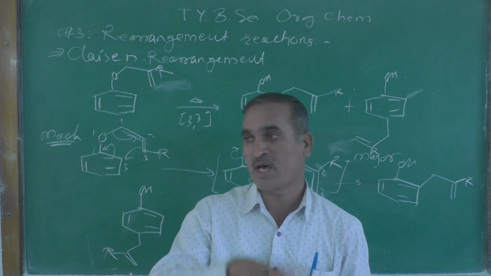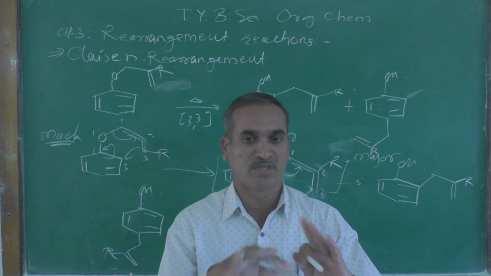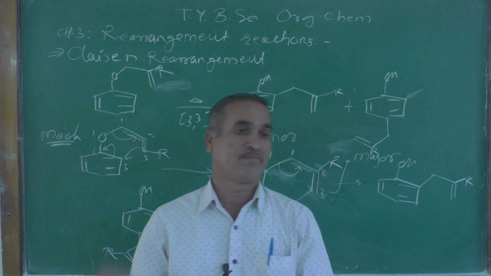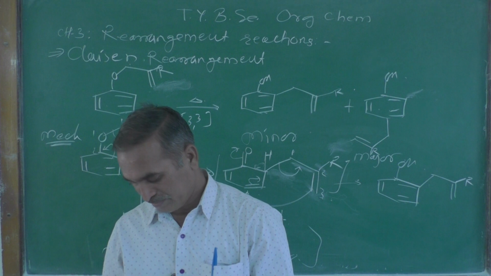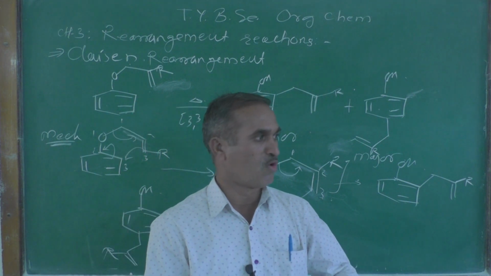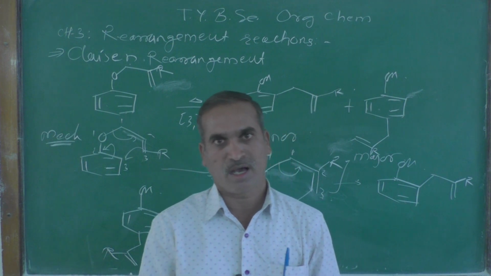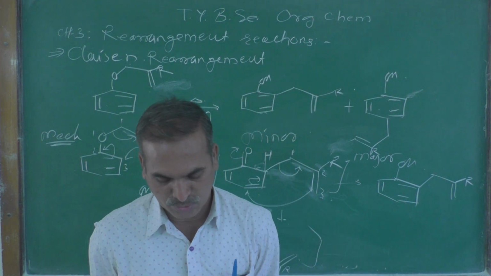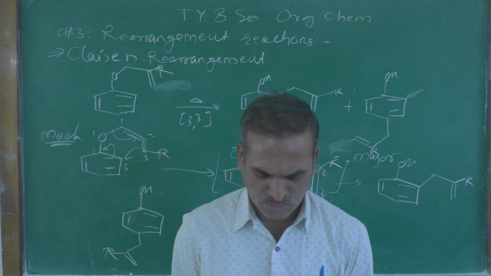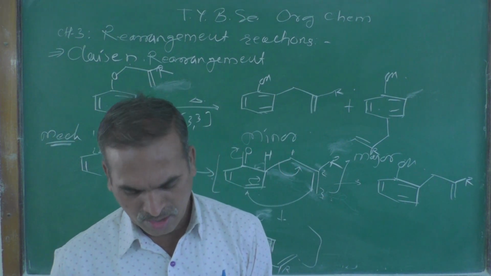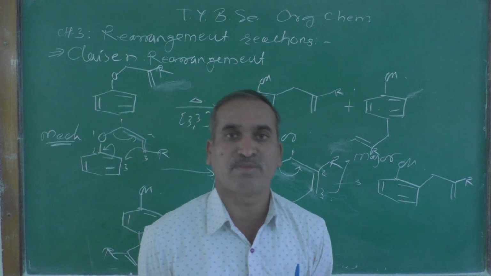If you are not able to give the full definition, but still some of the words are involved in that definition, you will still get at least half a mark. So remember this, how to write it. And state 3 or name 3 rearrangement reactions.